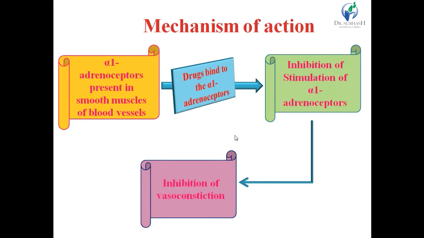Now see, when our drugs bind to the alpha-1 adrenergic receptor present in smooth muscle of blood vessels, it causes the inhibition of stimulation of alpha-1 adrenergic receptors, right? And inhibition of the alpha-1 adrenergic receptor leads to the inhibition of vasoconstriction. So it will lead to vasodilation, and that will help to decrease the blood pressure to the normal level.